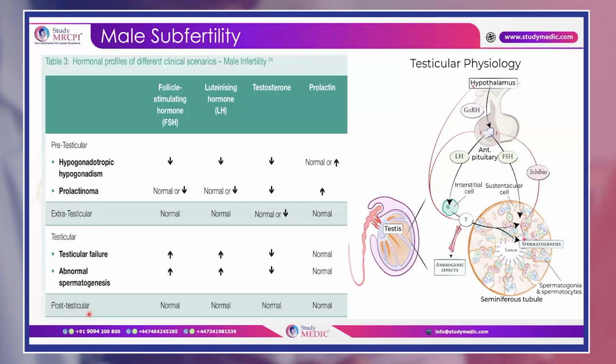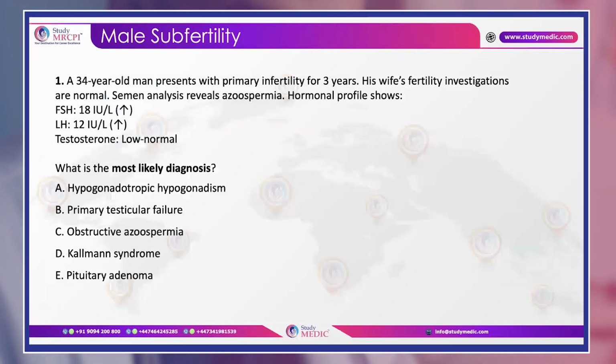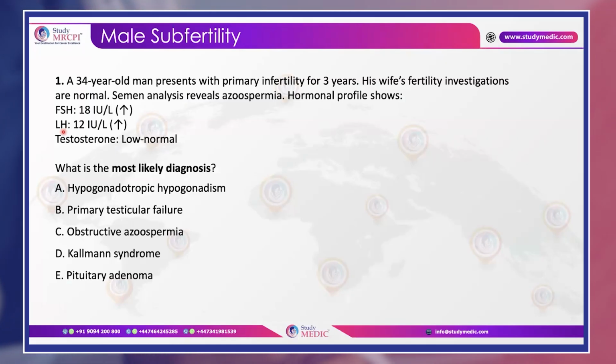So that is why, coming to our question, what is the most likely diagnosis? Here you will see FSH is raised, LH is raised, and testosterone is low normal. That means it is a testicular failure. So the correct answer would be primary testicular failure.